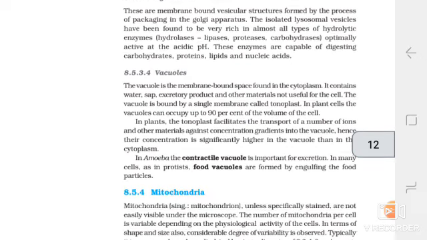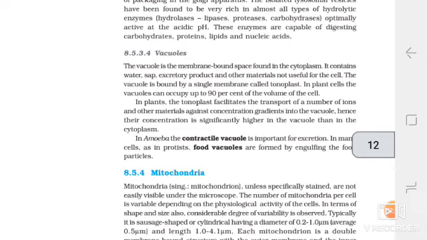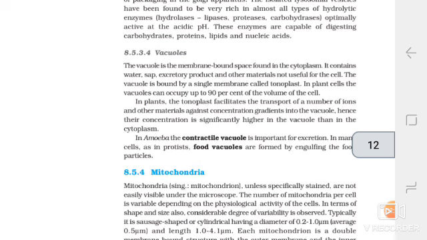Vacuoles. The vacuole is the membrane-bound space found in the cytoplasm. It contains water, sap, excretory products and other material not useful for the cell. The vacuole is bound by a single membrane called tonoplast. In plant cells, the vacuoles can occupy up to 90% of the volume of the cell.